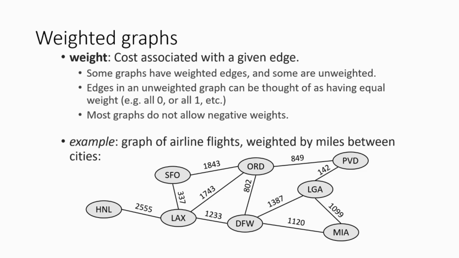All zero or all one. Okay. In an unweighted graph we have only one edge between vertices. We can have multiple edges, right? For the vertex.